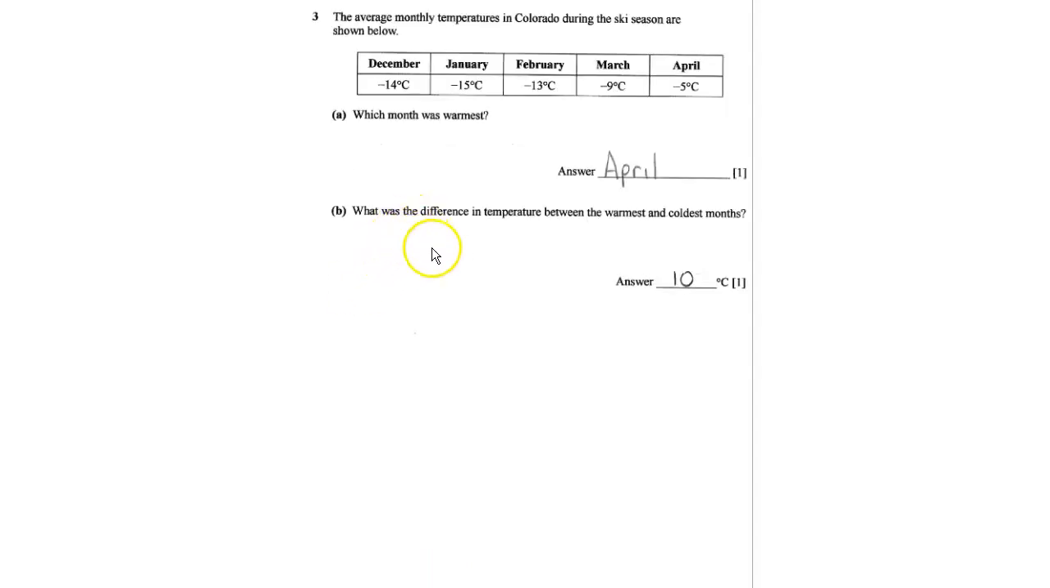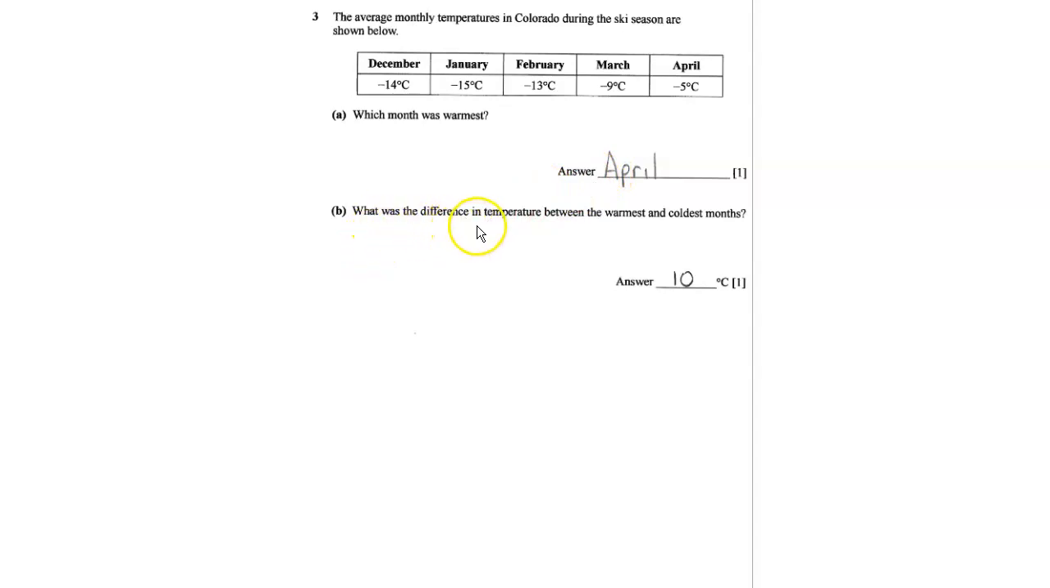Okay, for question 3, the average monthly temperatures in Colorado during the ski season are shown below. So it gives you all the temperatures for these months. Which month was the warmest? So as you can see, the warmest month was April, which was -5.